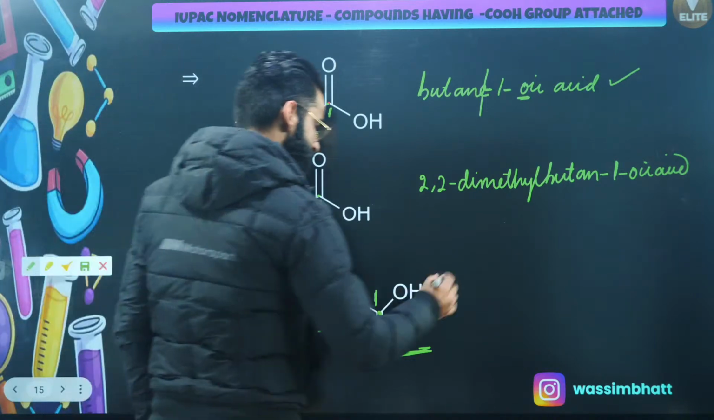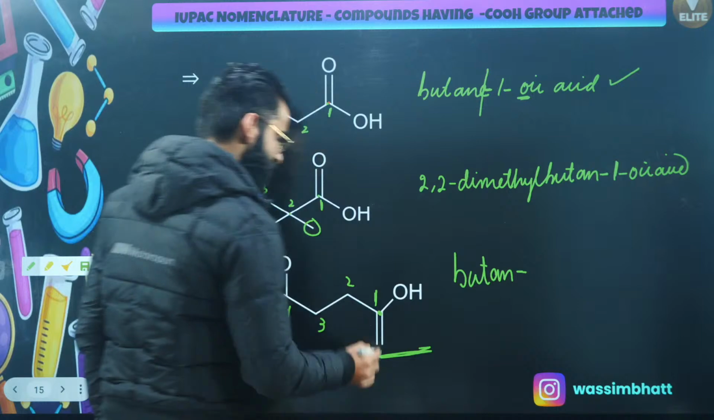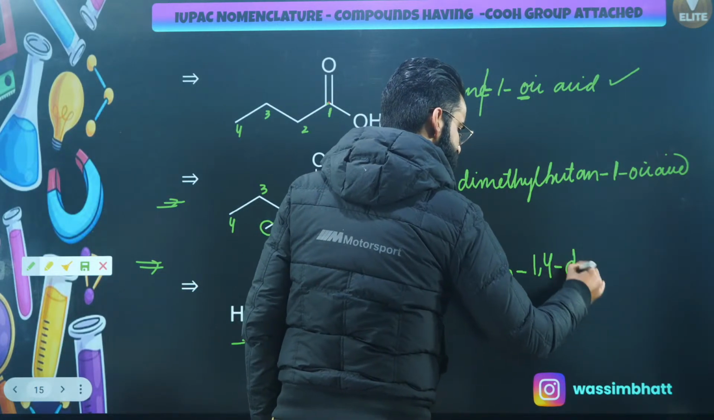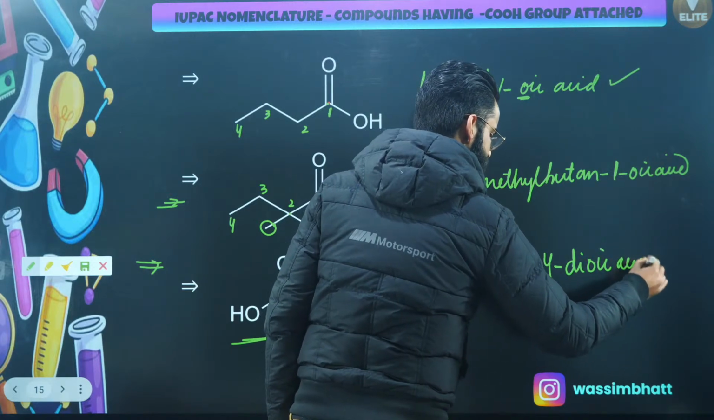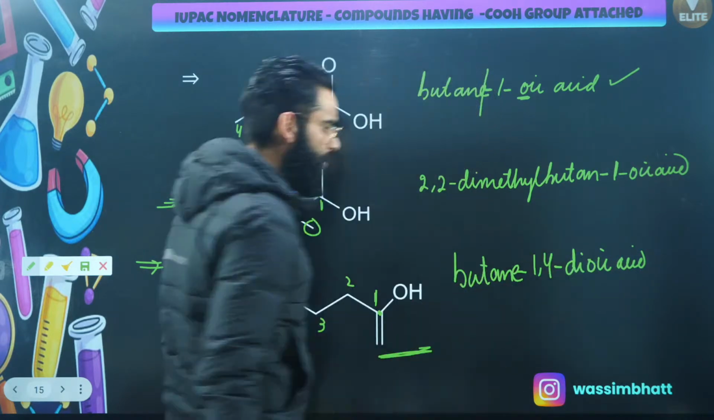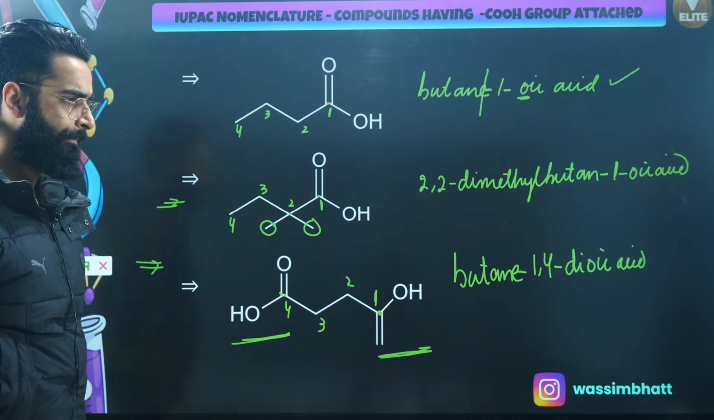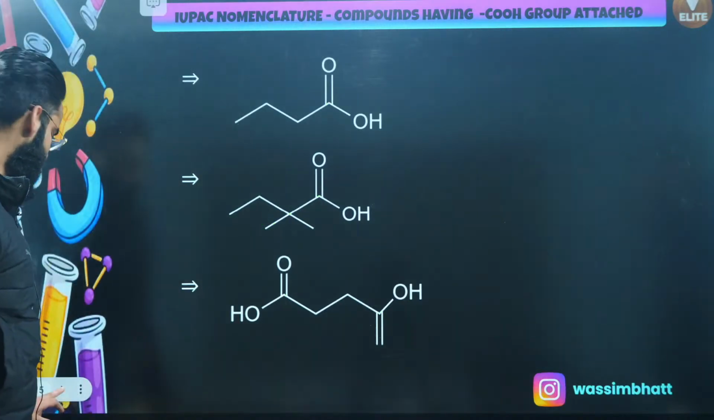So 4 carbons, so it's going to be butane, right? Now at carbon number 1 and at carbon number 4, it's going to be dioic acid. Butane-1,4-dioic acid is going to be the name of the compound, right? Perfect, guys. Simple and basic at the same time. Let me take a few more examples.